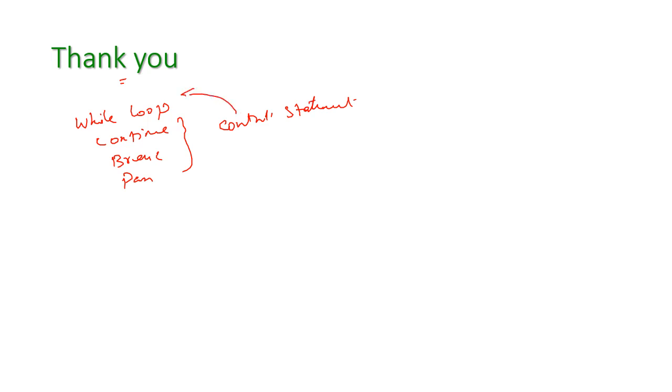Up to this we have seen the while loop, and then continue, break and pass. These three are control statements which are used in a loop.